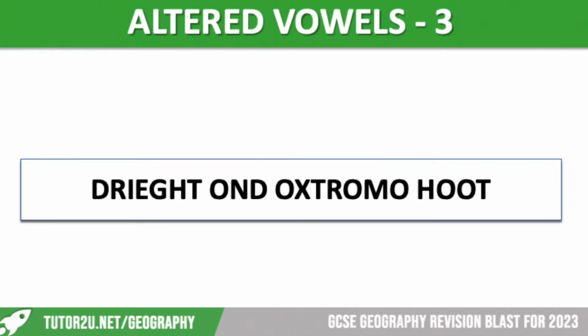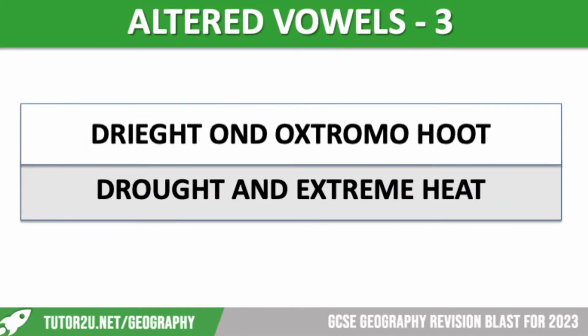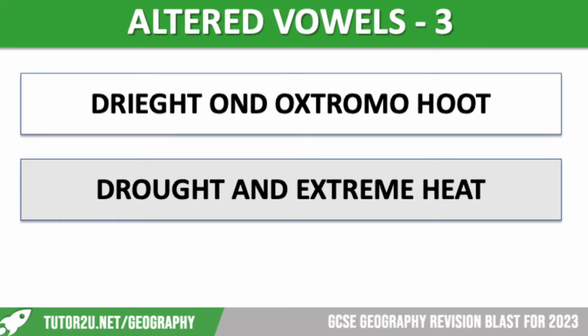Right, we have two separate things here, but they generally occur together. Again, hopefully the last word is pretty easy to work out. If you need more time, pause. Let's reveal. It is drought and extreme heat. So drought is a long period of time without rainfall or below average rainfall.